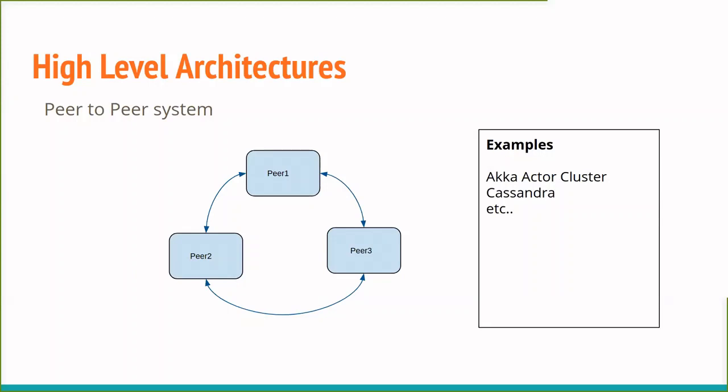The examples of these are Cassandra primarily as a database, but even systems like Akka Actor Cluster are peer-to-peer systems. And this is a major class of databases or stateful systems. They follow peer-to-peer design.